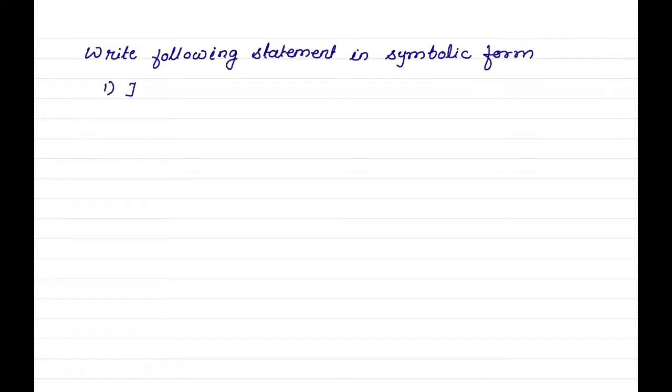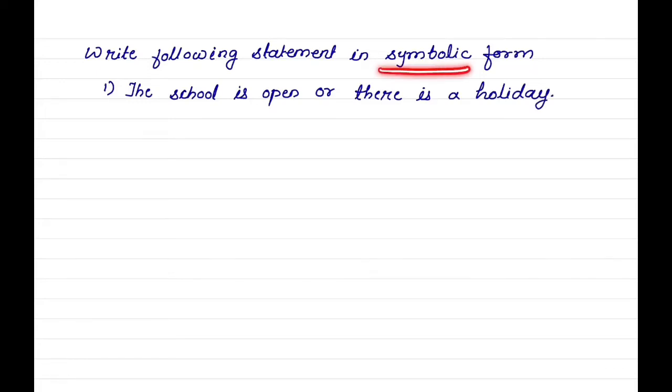Question on it. Write following statements in symbolic form. This is for 1 mark. Each statement carries 1 mark. First example, the school is open or there is a holiday. First of all, we will write separate statements. First one is the school is open.